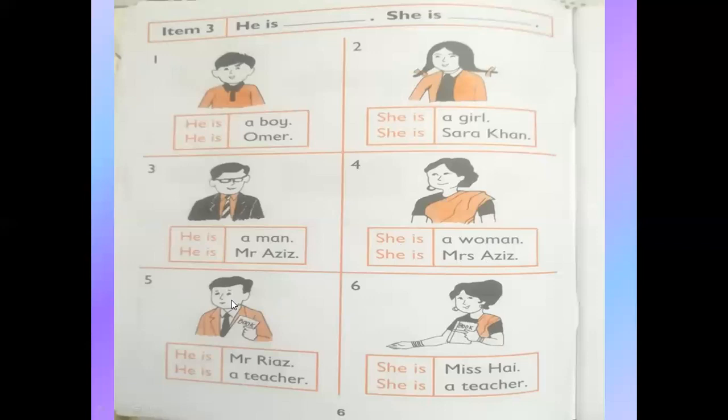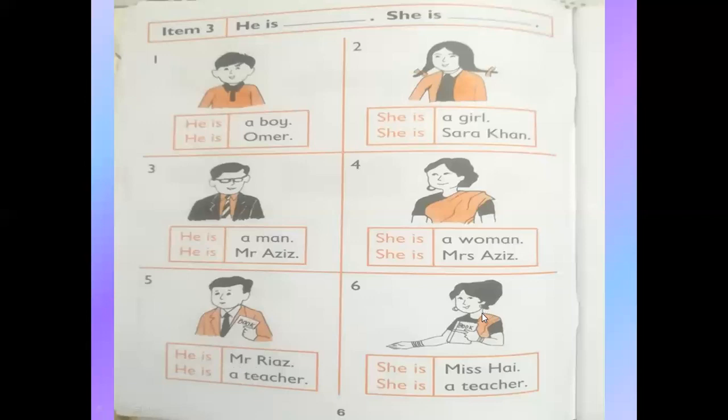Now number 5. Also, he is a male and his name is Mr. Riaz. He is Mr. Riaz. He is a teacher. Teacher is his profession. It means he is teaching. Like me, I am your teacher, and what can you say? She is a teacher. So he is a teacher, but he is a male, and we can use "he" here.